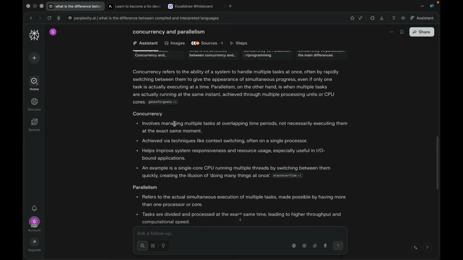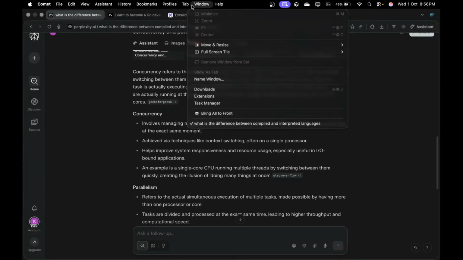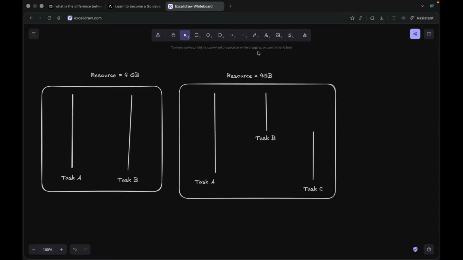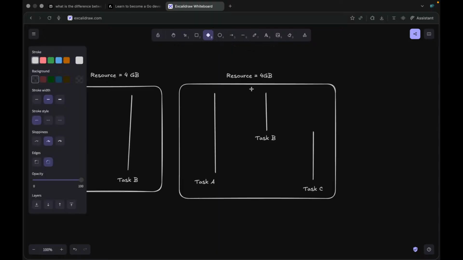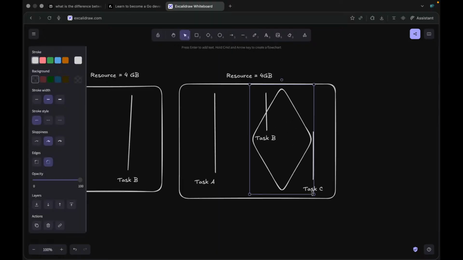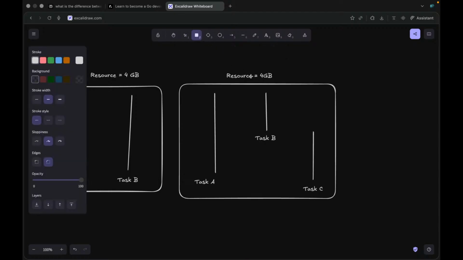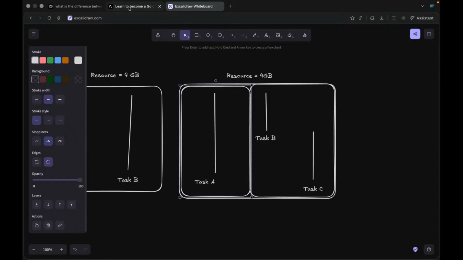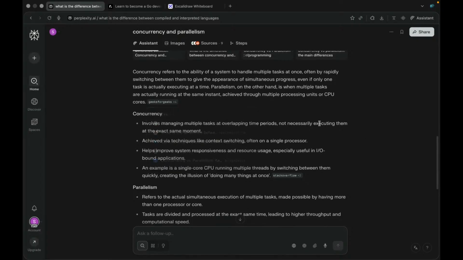Concurrency involves managing multiple tasks at overlapping time periods. See, here also we have a single time lap, or timestamp you can say, and another for this, right? So these are in one time lap, not necessarily executing them at the exact same moment, right?